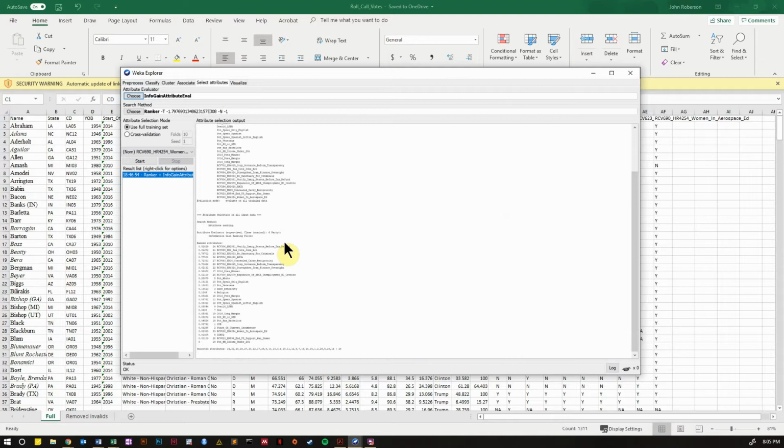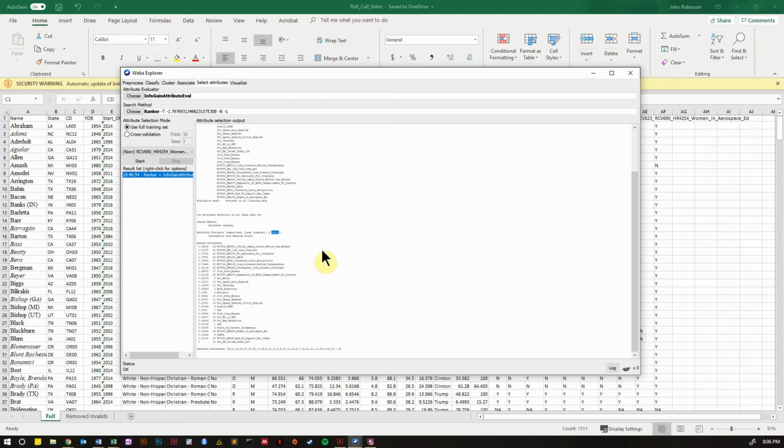The text on my Weka is really small, and I've played with the resolution and everything, and this is as good as I can get it. So I hope you can see it. But what this tells us is that these roll call votes are very, very useful in predicting the congressperson's party. And that is as expected. That was the finding of the 2007 paper, and that just makes sense.